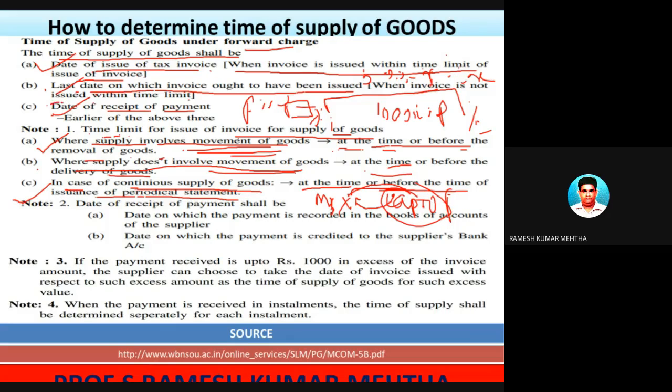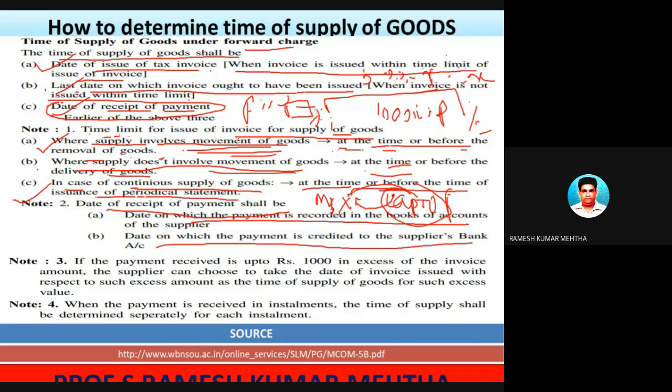Note two is regarding the date of receipt of payment. I am very sure that once we are taking up some numerical problems for discussion, all the doubts and queries in your mind will be wiped out, and you will be crystal clear about the concept. Date of receipt of payment shall be the date on which the payment is recorded in the books of accounts of the supplier, or the date on which the payment is credited to the bank account. Already we have discussed this.